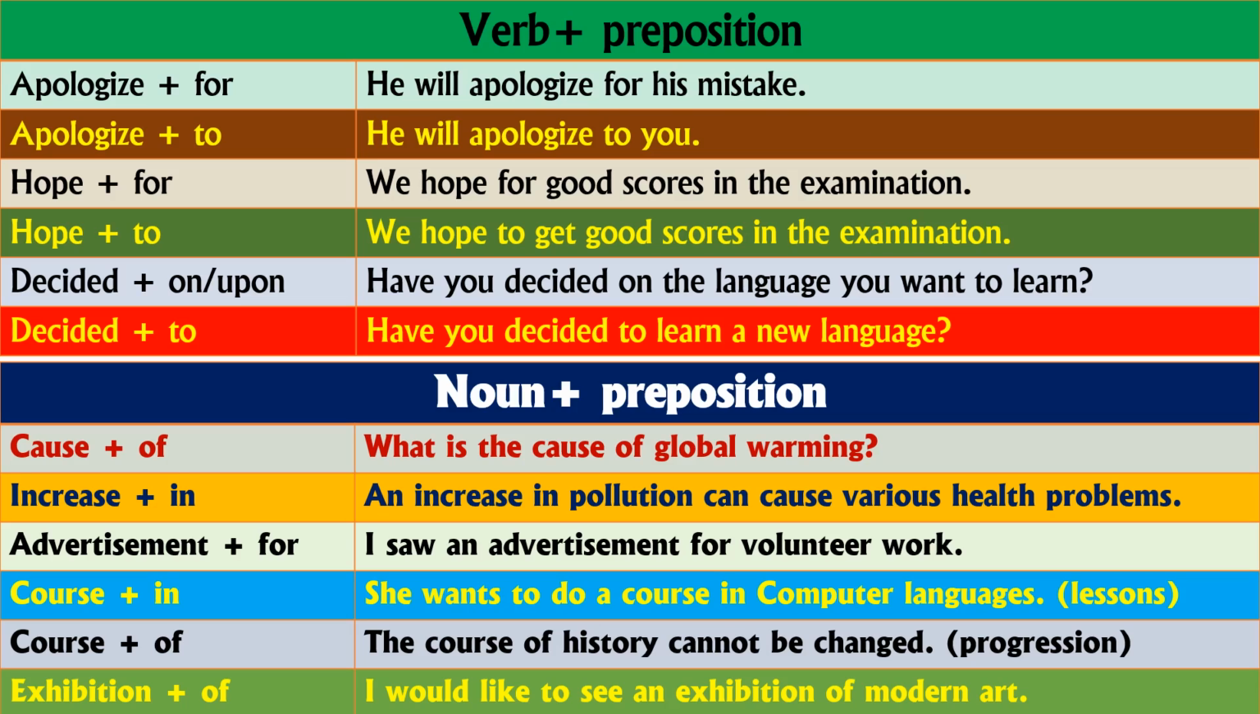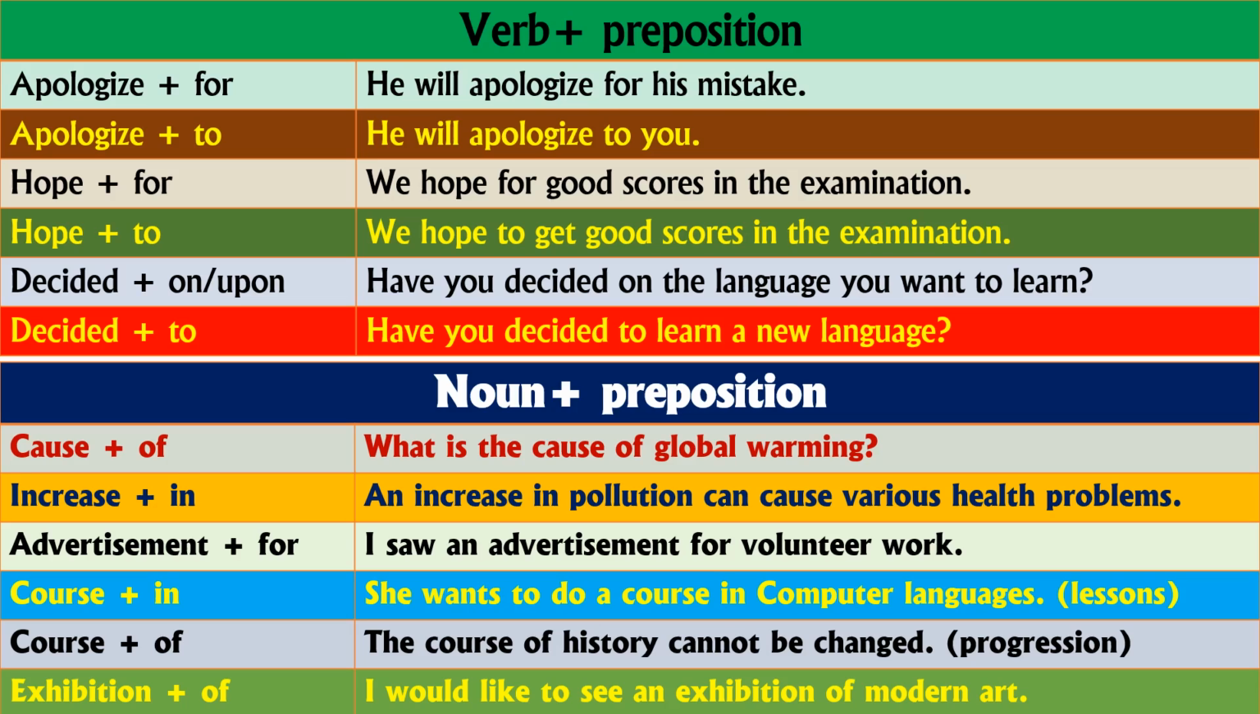Exhibition of, in the sense I would like to see an exhibition of modern art. So exhibition in the sense it is a compound preposition. So in compound prepositions, exhibition of is mentioned here. So these are called noun plus preposition.